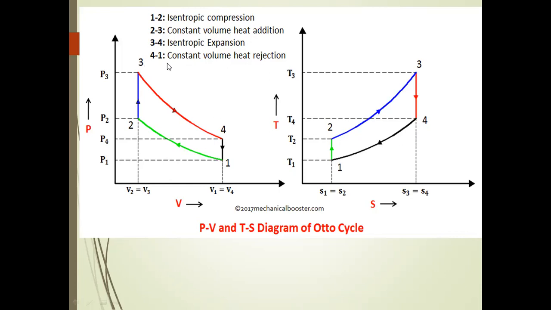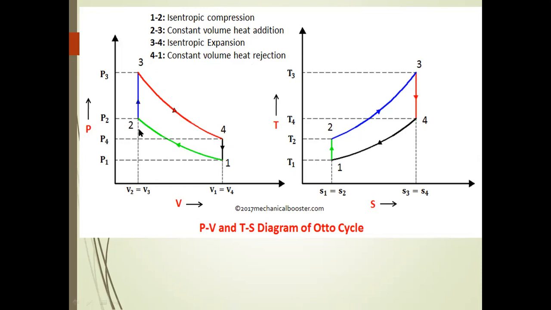The next process is 4 to 1, the constant volume heat rejection process. In this process, the pressure decreases from P4 to P1, and the temperature also decreases from T4 to T1. Already I told you that the Otto cycle is the spark ignition cycle, or constant volume cycle.